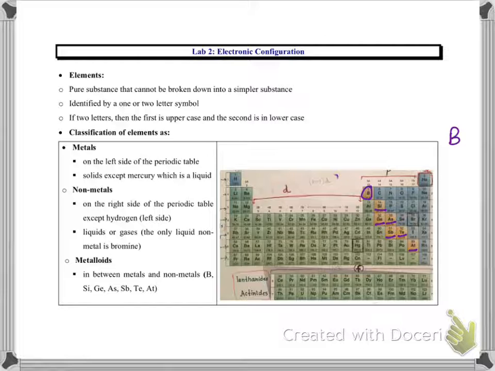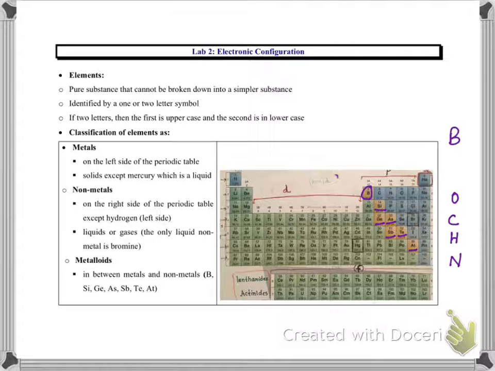Four non-metals: oxygen, carbon, hydrogen, and nitrogen comprise 96% of the mass of the human body and are also known as the building blocks of the elements.